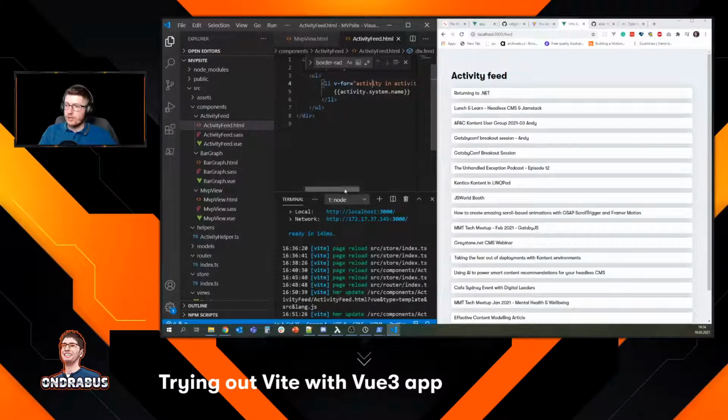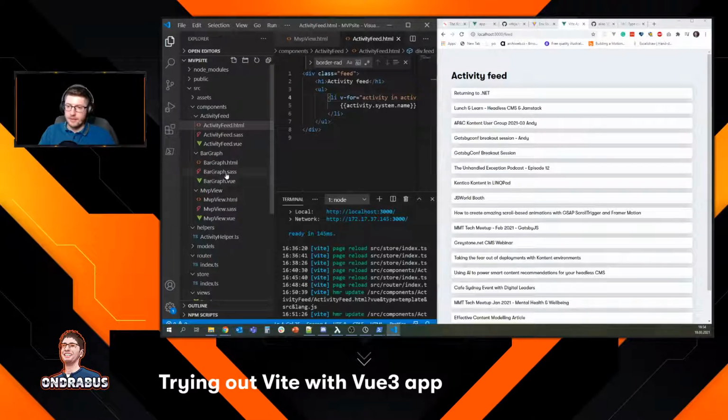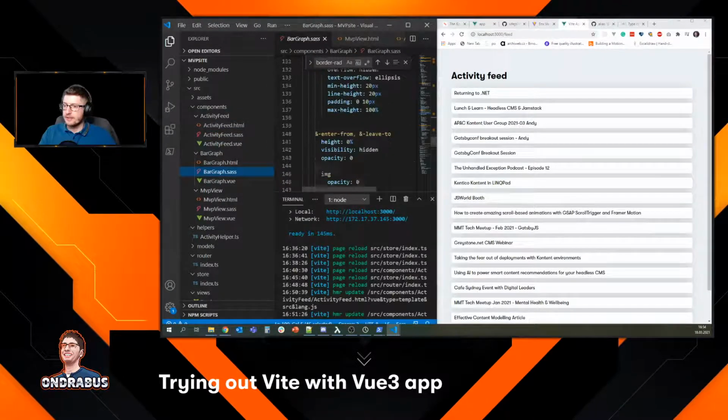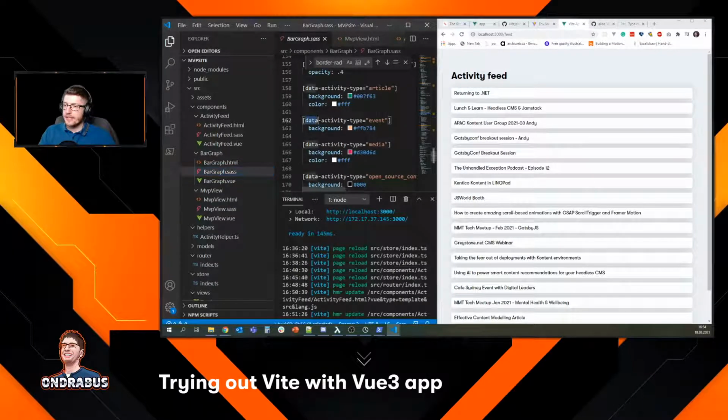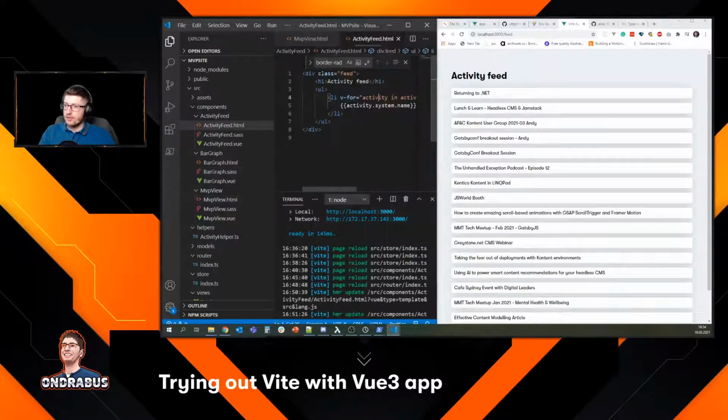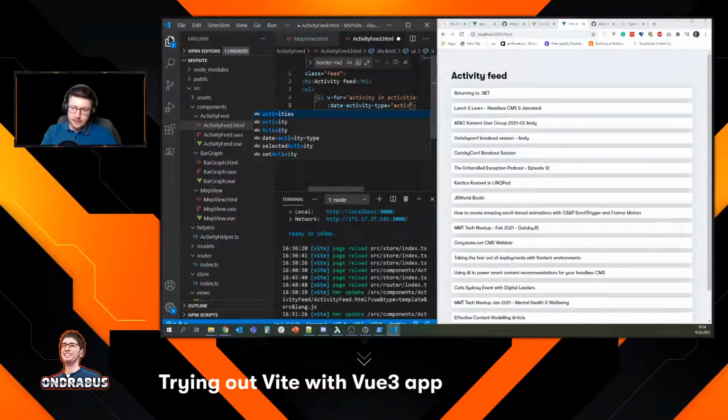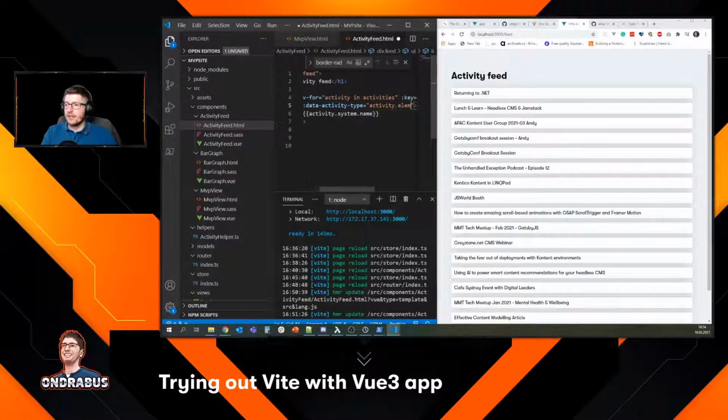Now, what I can also do here, we have types of activities, and let me see if I can actually color these things. So the colors are based on the data activity type attribute. So I'm just gonna try to color these respectively. So let's just put that here. Data activity type. And of course we're in Vue, so if we need to bind the property, we need to add the colon there. And we're gonna do activity dot elements dot type. Or is that?